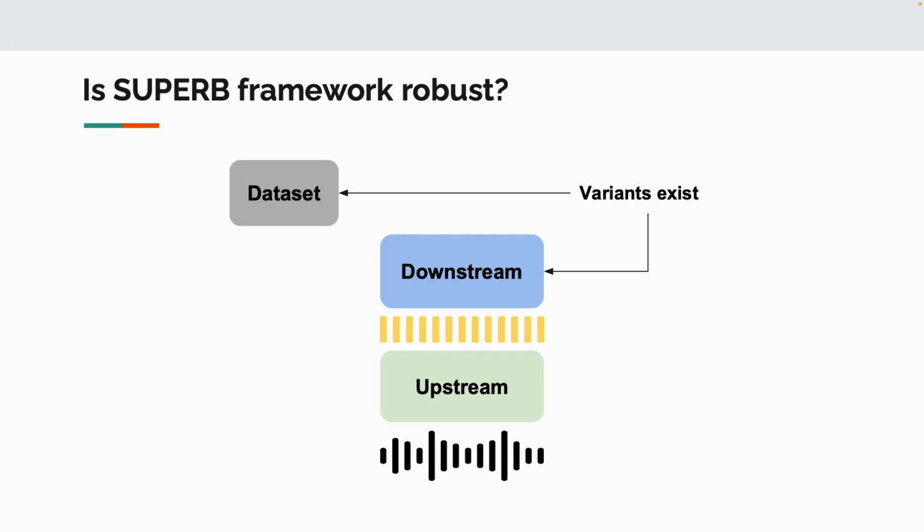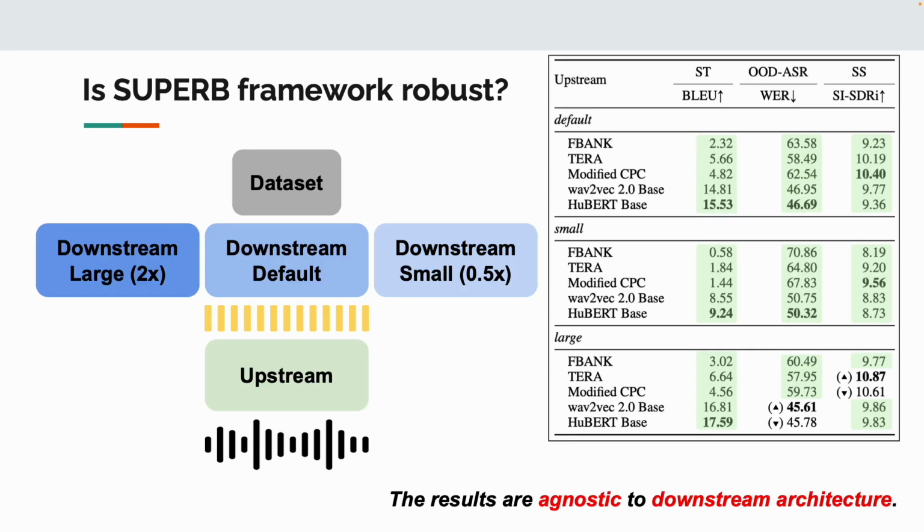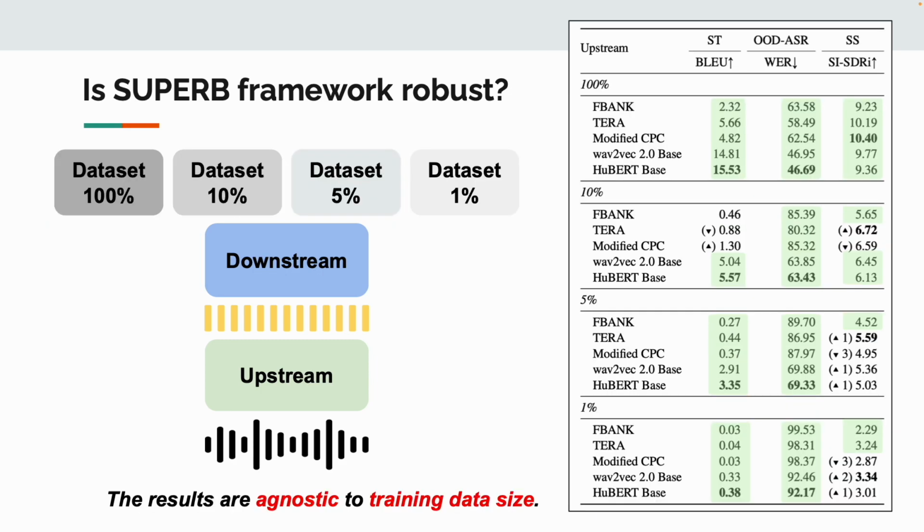We do this analysis by trying different downstream architectures as well as datasets and see whether our conclusion is still the same. First, we train the downstream task with a larger and a smaller model, and the result shows that the benchmarking results are agnostic to downstream architecture. We also run the experiment with different amounts of training data, which are 10%, 5%, and 1% of the original training dataset. Generally, the benchmarking results are still agnostic to training dataset size. Combined with the conclusion on architecture, we confirm the robustness of the SUPERB framework.